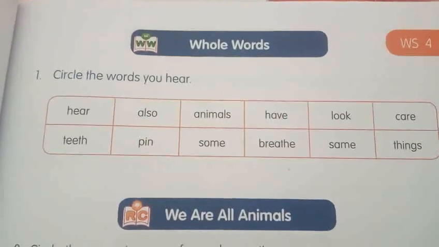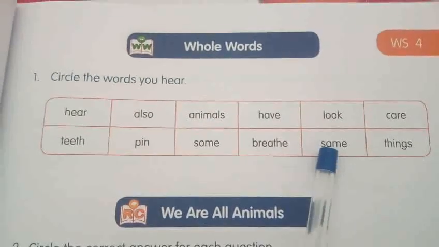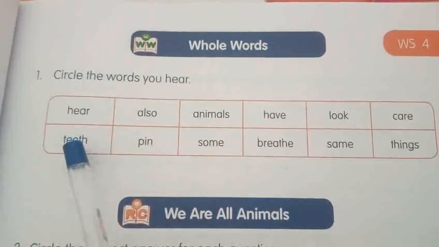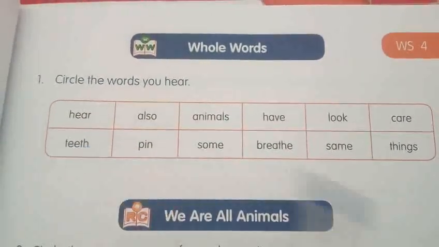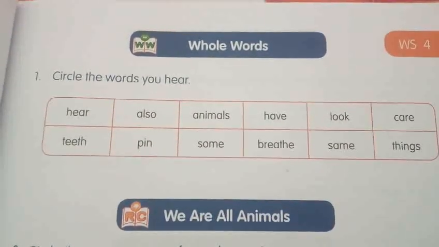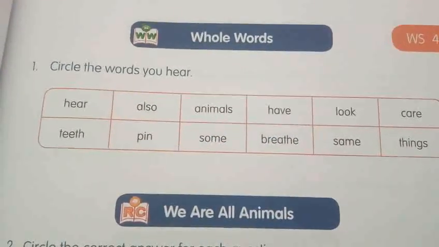Same. Here having. Next. Teeth. Where is that? Here. You have to circle this. Next. Some. Where is that having? Can you guess that? Here. You have to circle this.